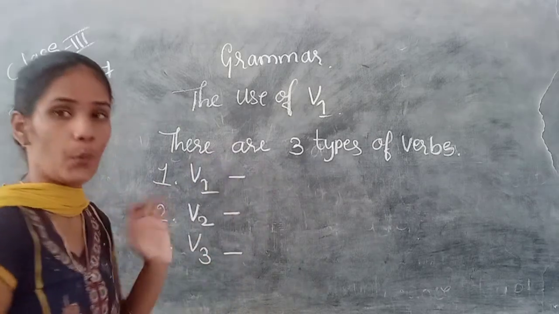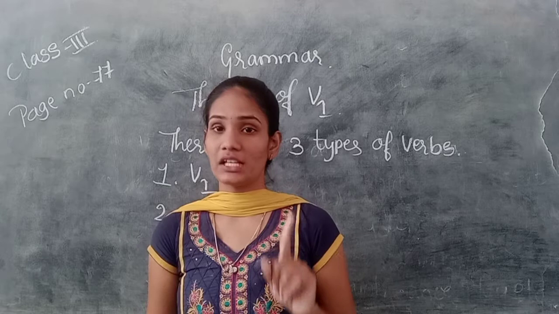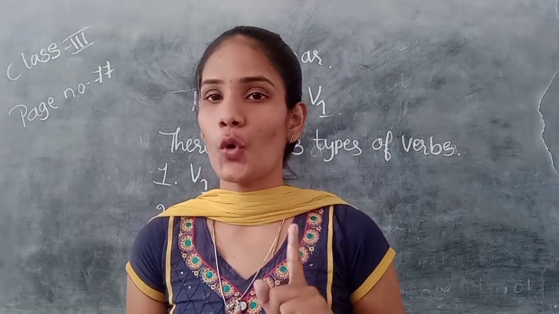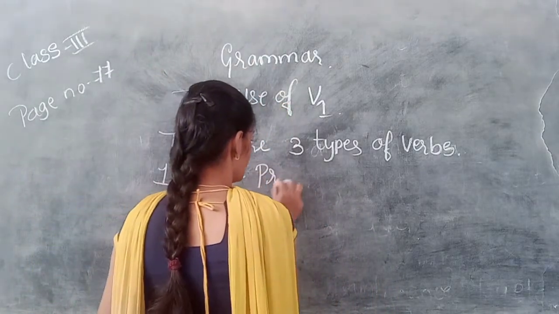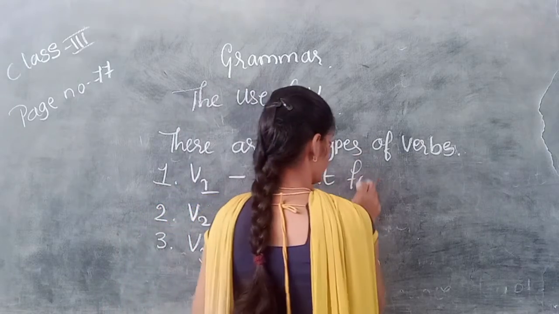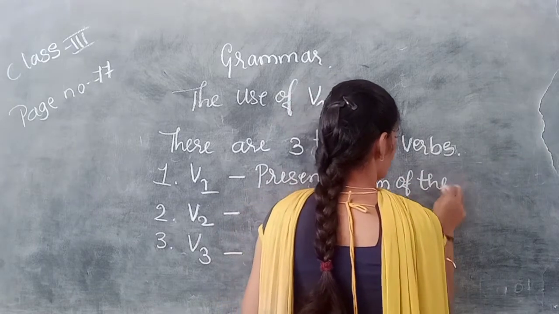We have to know. So V1, in the sense, is the verb which is in the present form. That verb is known as the V1 form of the verb. See, the present form of the verb.